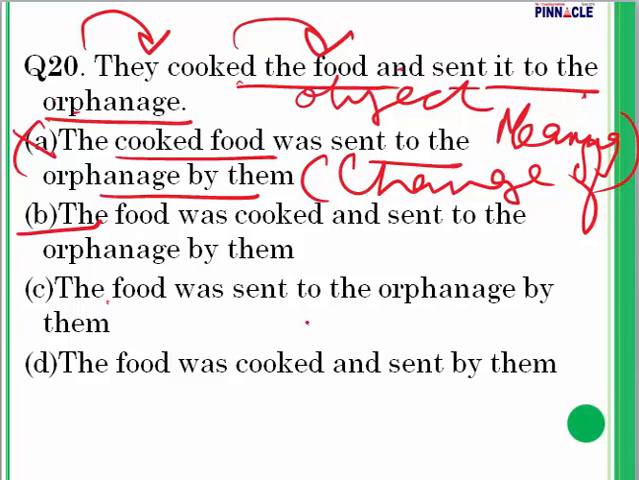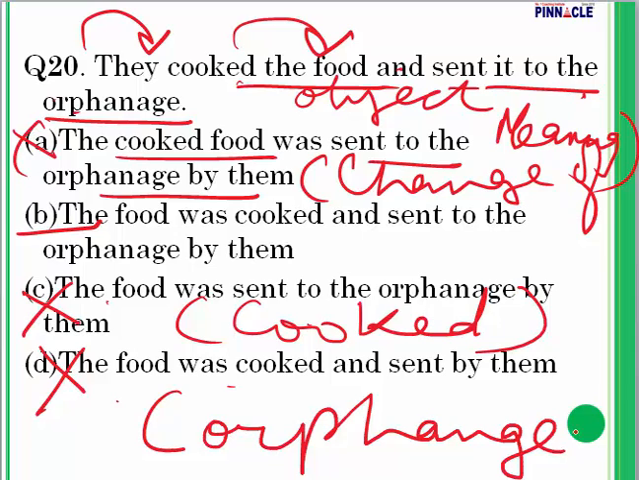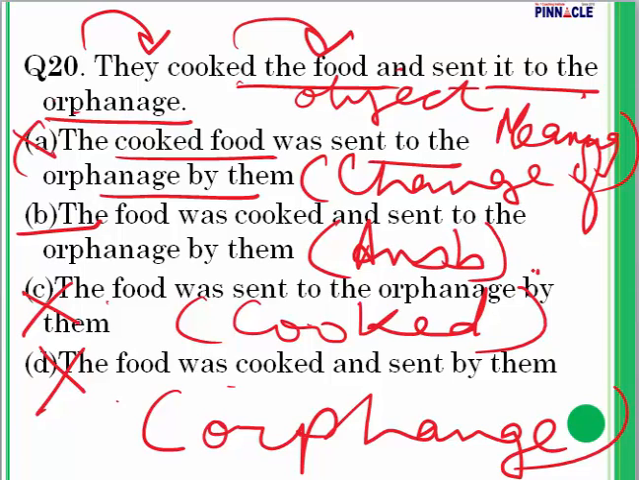The food was sent to the orphanage by them. The cooked part is missing, so it is incomplete, eliminated. The food was cooked and sent by them. Again, this will be eliminated because where is it mentioned about the orphanage? B is going to be correct. So my answer is B.